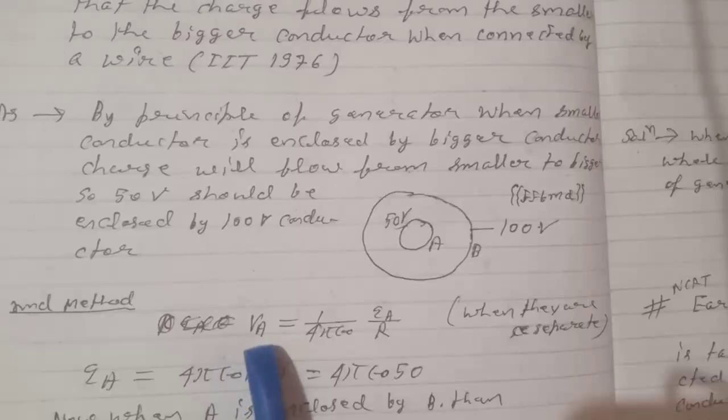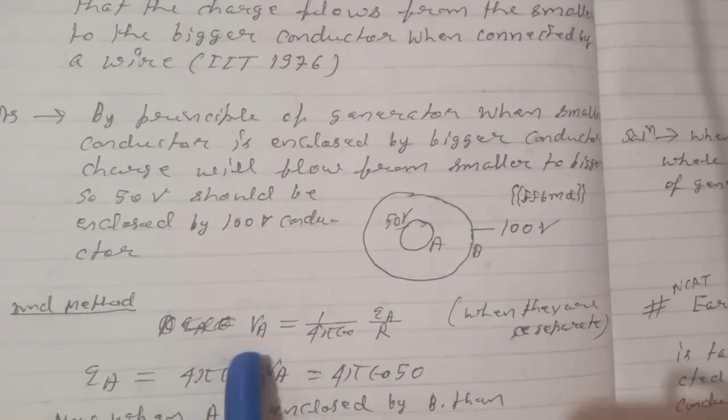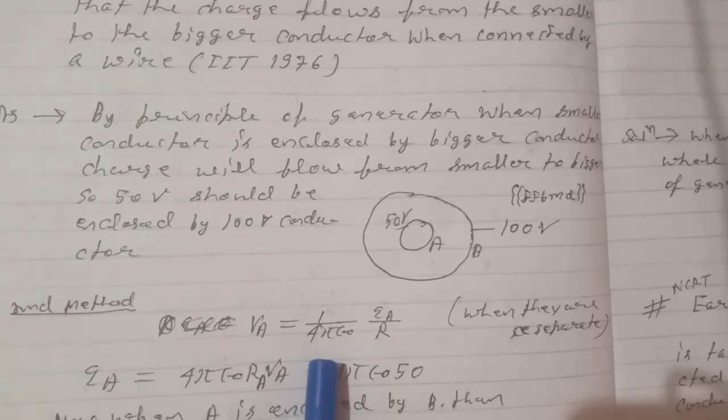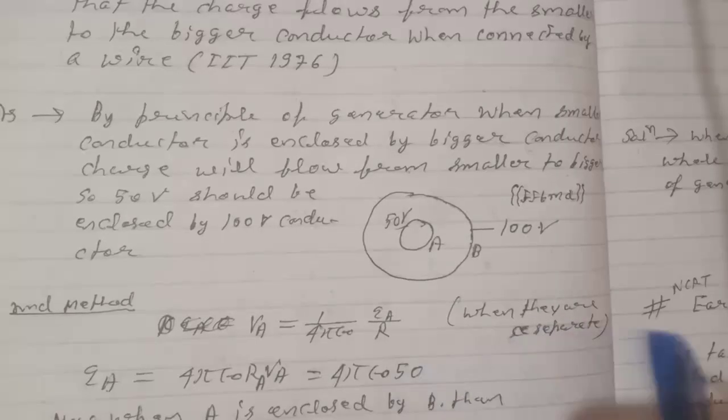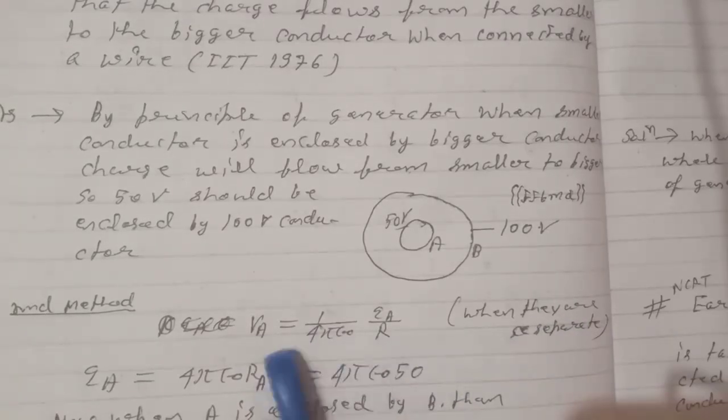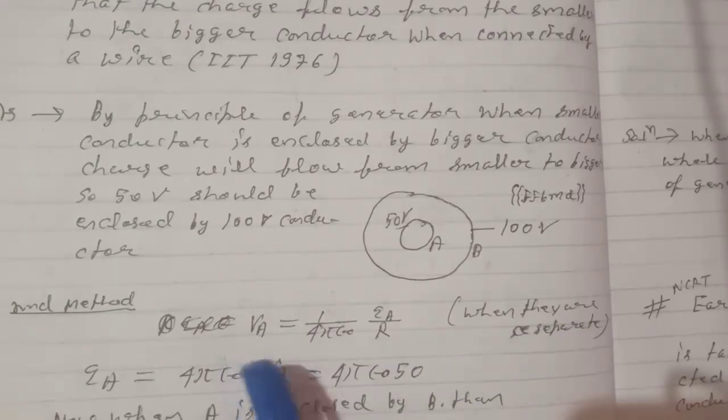Then, for example, the potential of A will be 1 by 4 pi epsilon naught QA by R when they are separated from each other. Here I am seeing the potential individually.